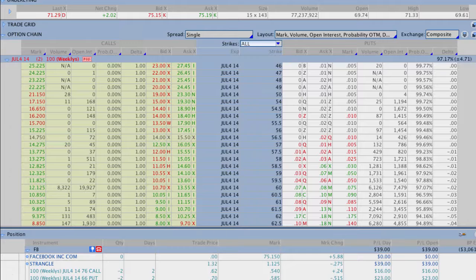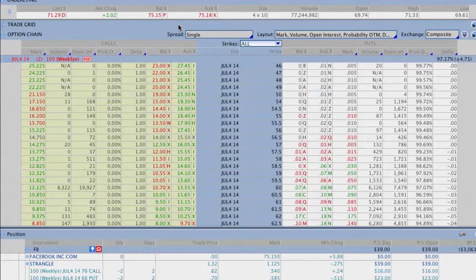Now you'll notice that Facebook is actually trading at about 75 after earnings. So right here in the trade tab, you can see where it closed. It closed at 71.29 and is trading up about $4, which ironically enough was the expected move out of the security for earnings, right around $4 or so, and that's exactly what we got.